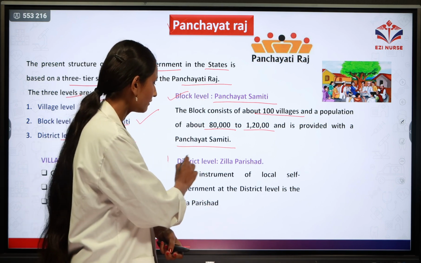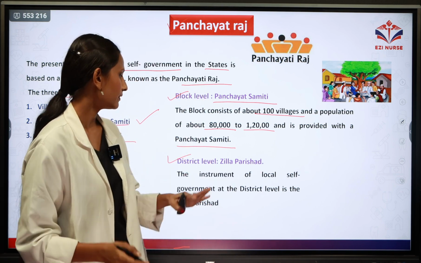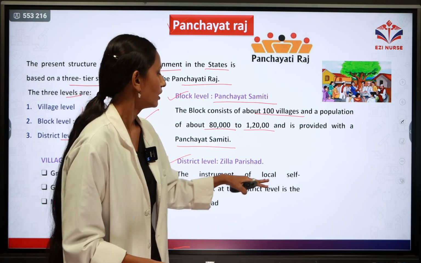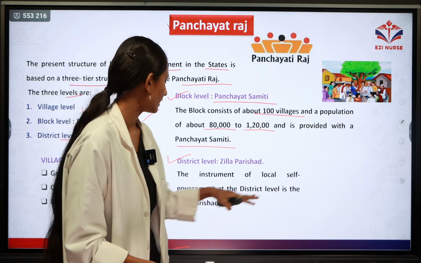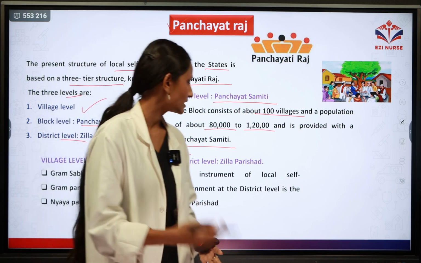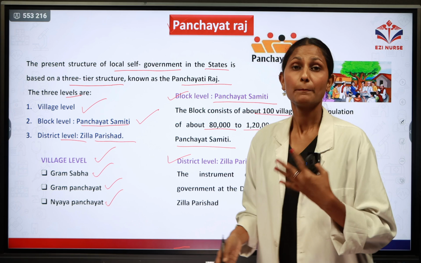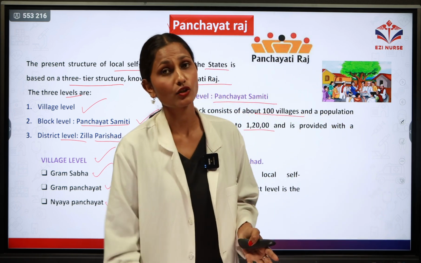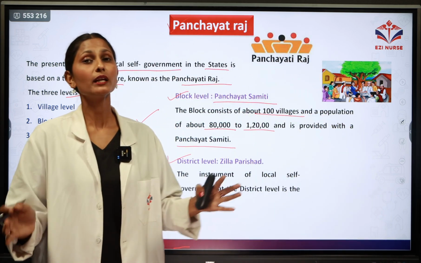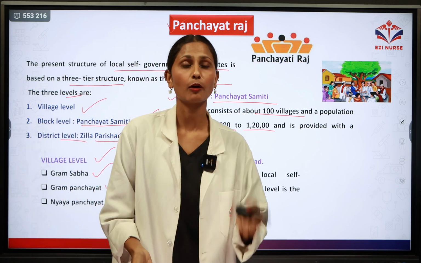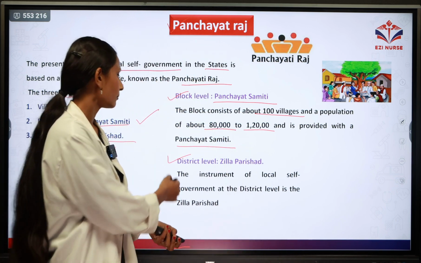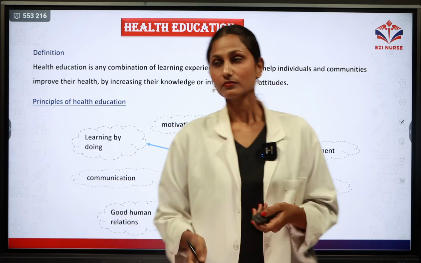Next is the district level, where the Zilla Parishad will be there. The instrument of local self-government at the district level is the Zilla Parishad. In the Zilla Parishad, there will be people such as the collector, sarpanches, block extension officer, MLAs and MPs. Many people will be there, and they will look into the problems of the people. So this is all about the district level and Zilla Parishad.